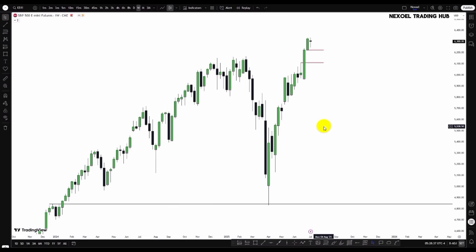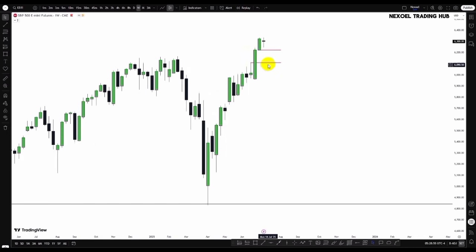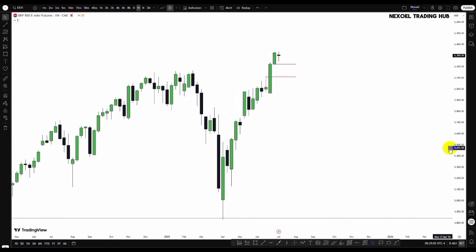This is S&P 500 and this is the weekly time frame in S&P 500. So in S&P 500, we can also see reaction from the weekly bullish order block and we start seeing bullish momentum to the upside, creating a new all-time high. Price took out the old all-time high and we can see just in confluence to the US30 and the NASDAQ, we can also see we have a weekly bullish fair value gap resting here.